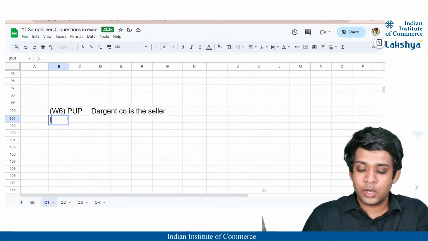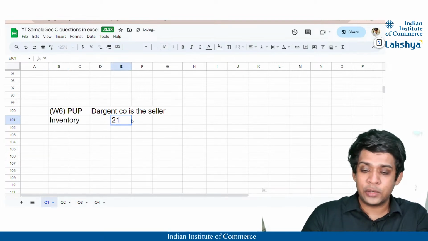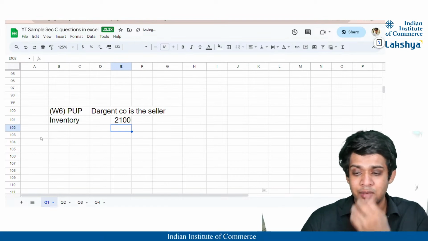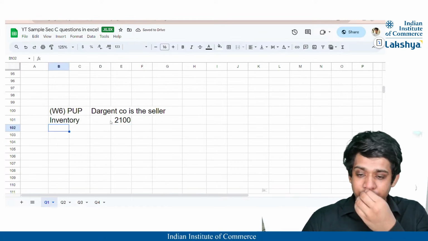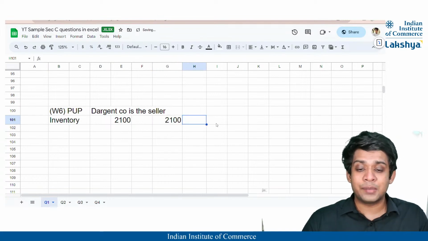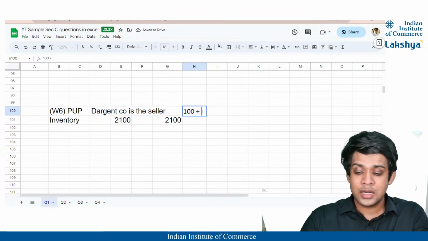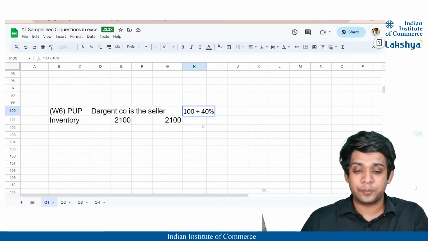Okay. So what is the value of inventory? The value of inventory is nothing but 2.1 million, or you can say 2100, right? And here this 2100 that is there, guys, is nothing but the sales value. And sales includes what? 100% of cost plus 40% of markup. Correct.